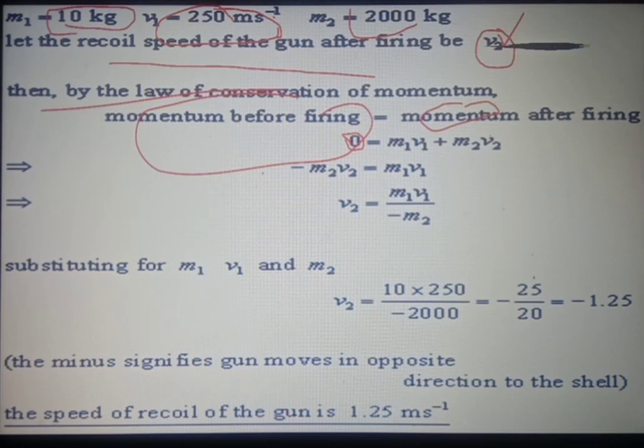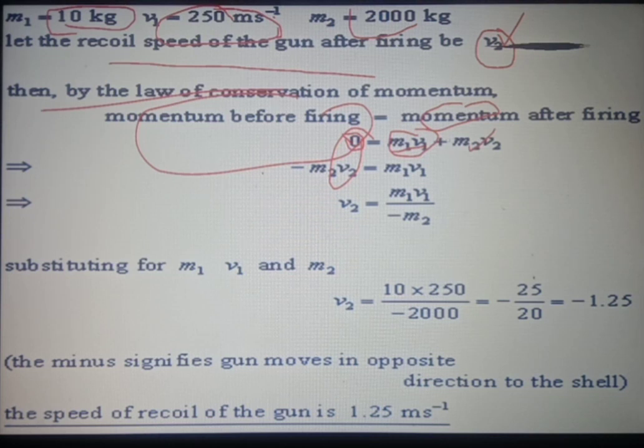But the momentum after firing will be the momentum of the gun plus the bullet, given by m1v1 plus m2v2, and this final momentum will be equal to the initial momentum, which is 0.